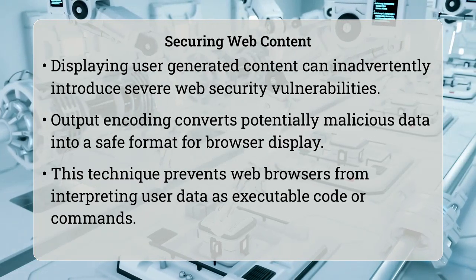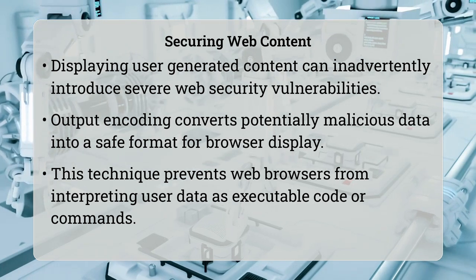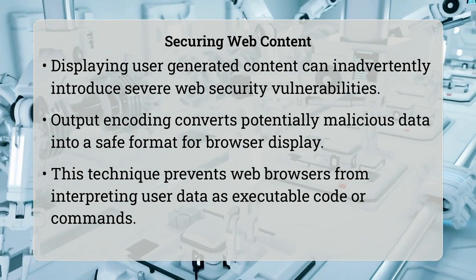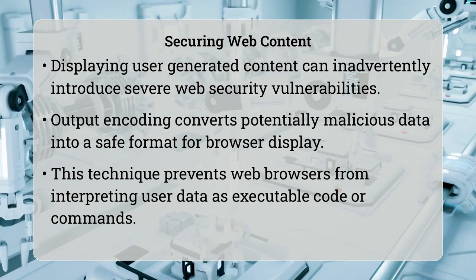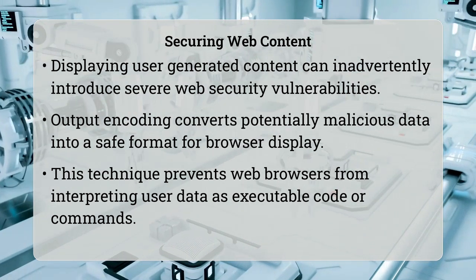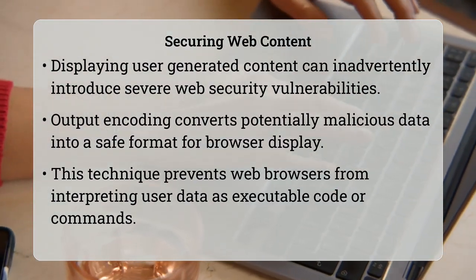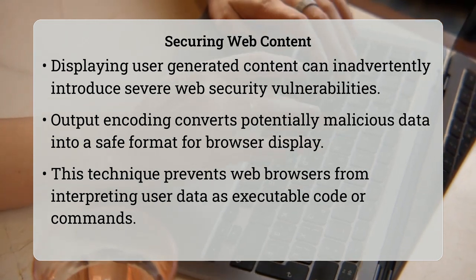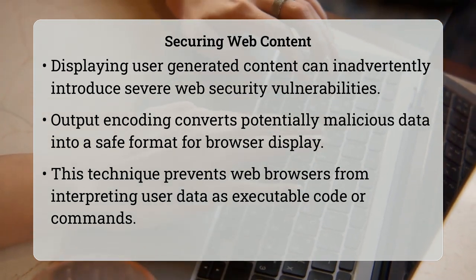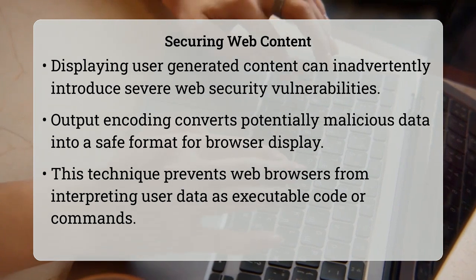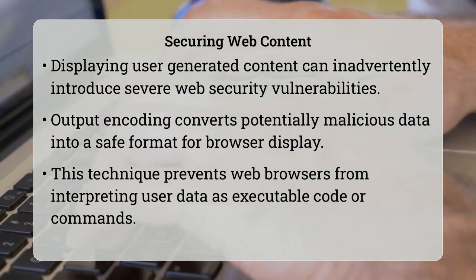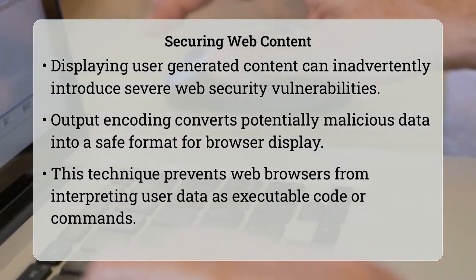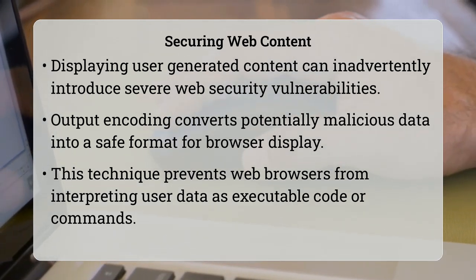Have you ever wondered how websites keep your information safe from malicious attacks, especially when they display content that comes from other users? It is a complex challenge to ensure that user-provided data does not turn into a security risk when shown on your screen. Output encoding is a fundamental web security technique that converts potentially malicious data into a safe format before it is displayed in a web browser.